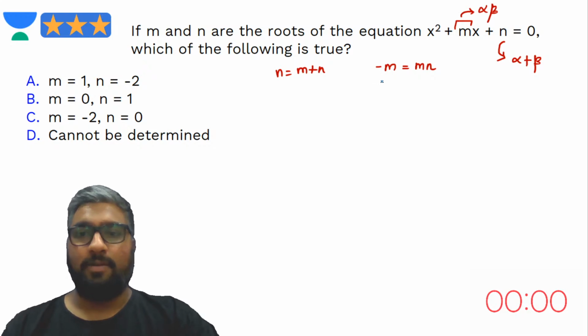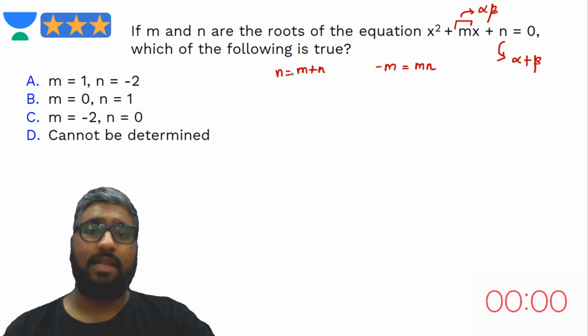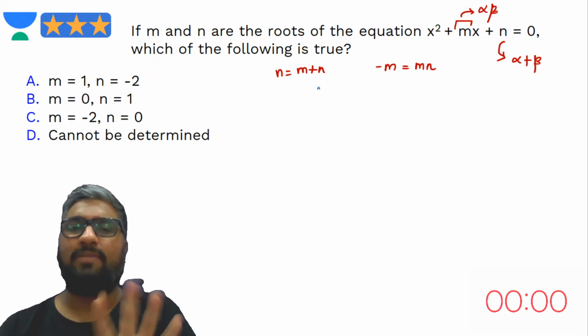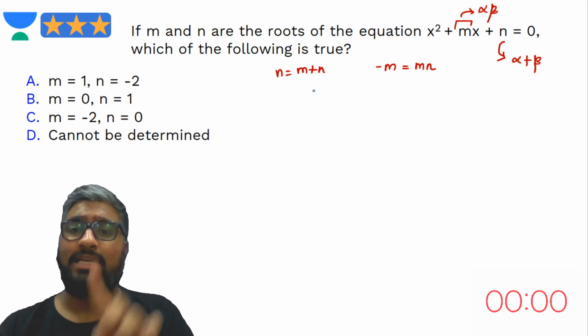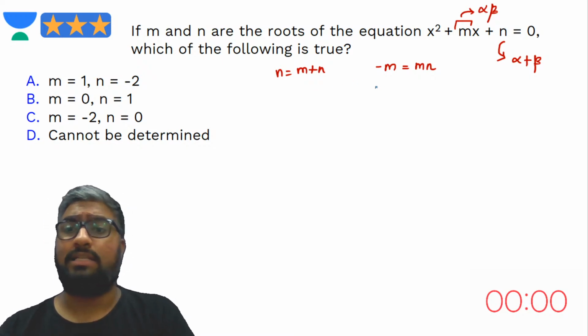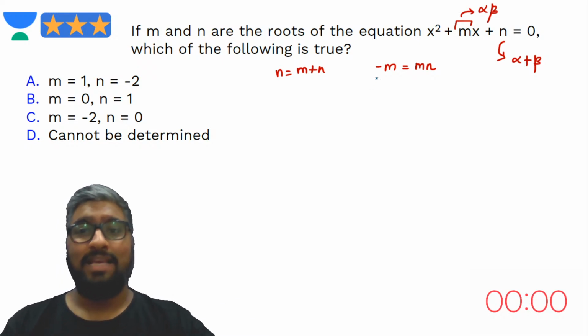Okay, let's try this out. Minus m is equal to m plus n, right? And n should be equal to m times n, right? Now, the best way, ladies and gentlemen, instead of struggling with equations here, the better way out would be what? Apply the answer choices and check.